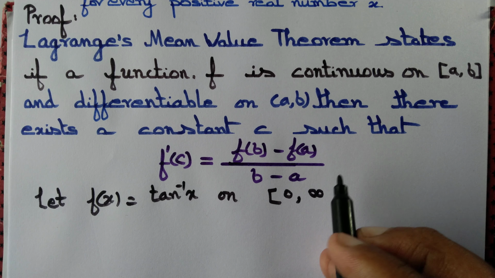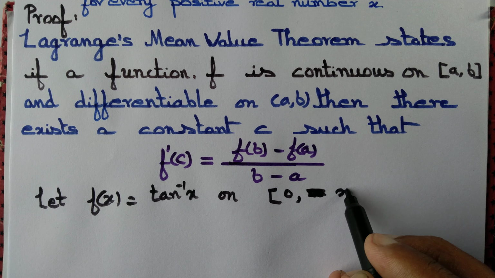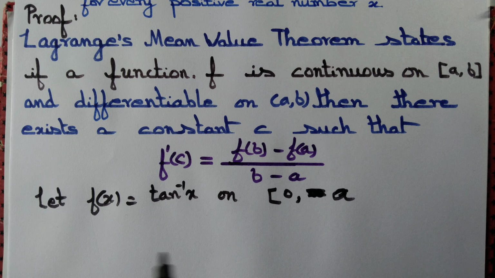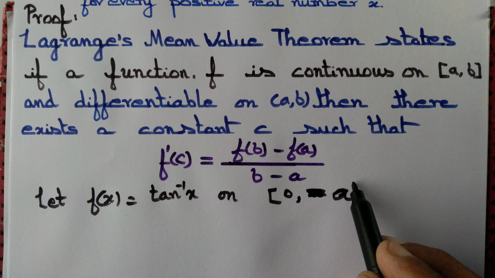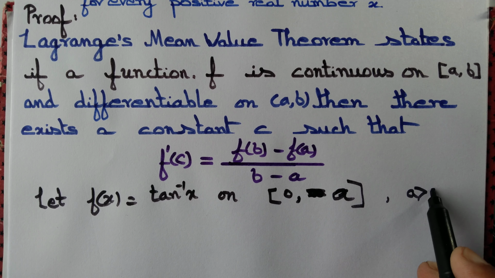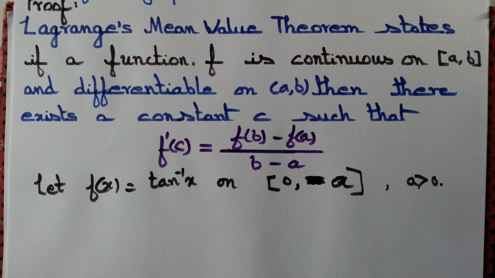Oh, sorry, we can't take infinity. Let's say 0 comma x. No, we can't say x, a. So we define f x equal to tan inverse of x on the interval 0 comma a for any a greater than 0. Is this function continuous?